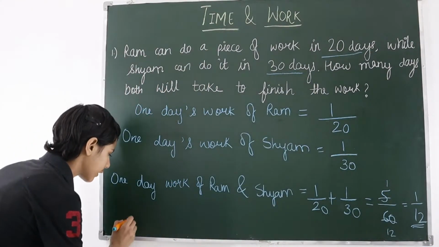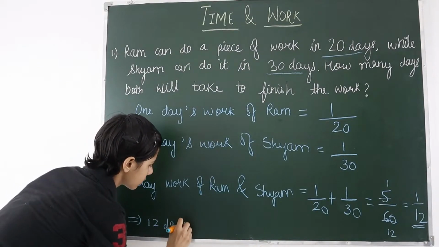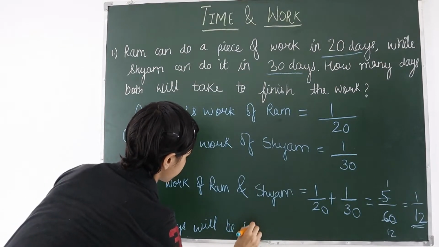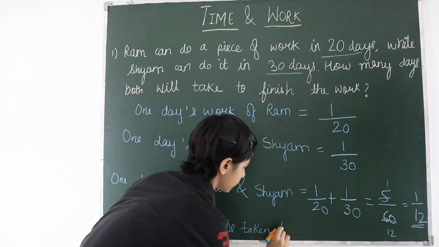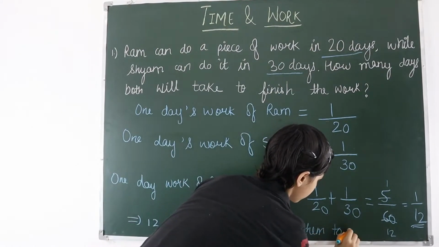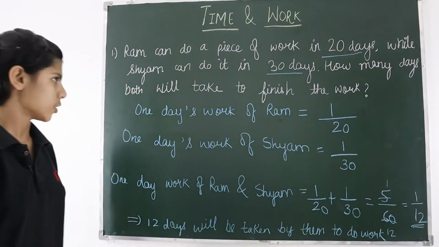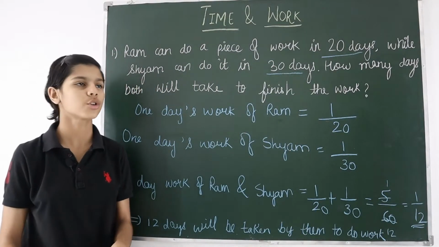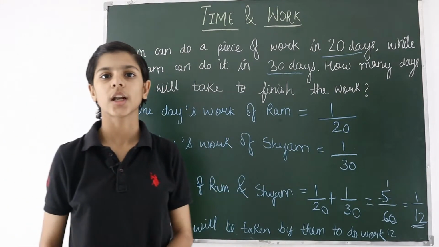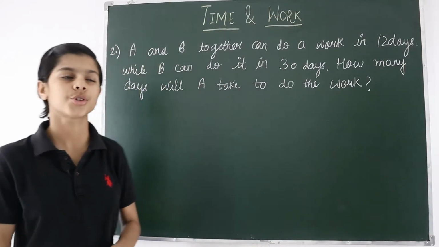So at the last we will write: 12 days will be taken by them to finish the work. So like this you can solve any question when we have to find 1 day work of anyone and the total number of days.